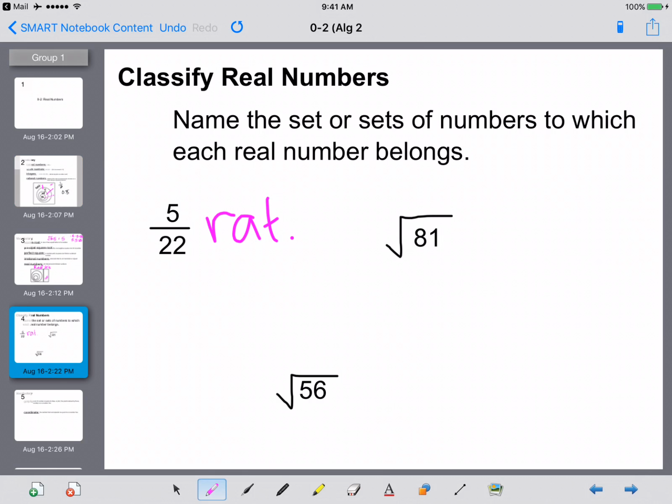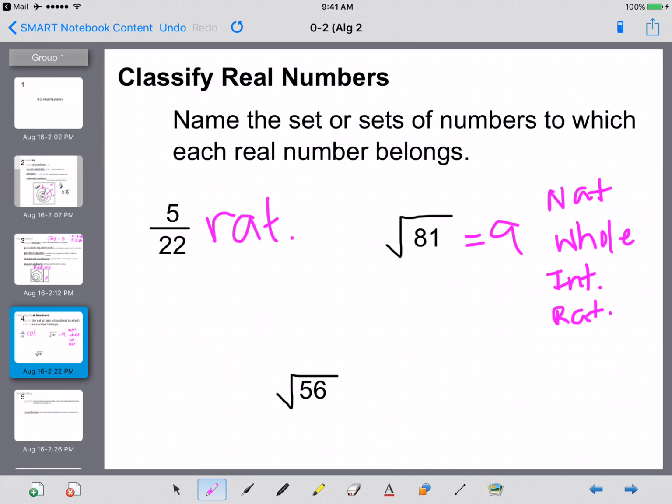The square root of 81. I know that equals 9. And 9 is a natural number, right? 1, 2, 3, 4, 5, continuing on. If a number is a natural number, that means it's also a whole number, it's also an integer, and it's also a rational number.